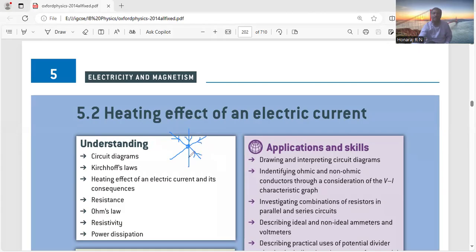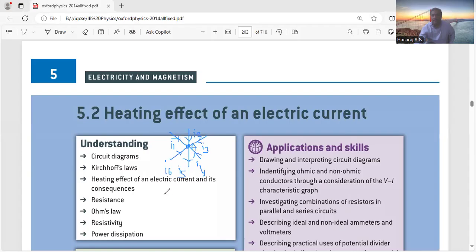the currents coming towards this node you can mark as I1, I2, I3, I4, I5, I6. Call this node A. The currents coming to this node are positive. The current going out of this node is negative. That is what the law tells you. The algebraic sum of currents at a particular node is zero. It means incoming currents equal outgoing currents.